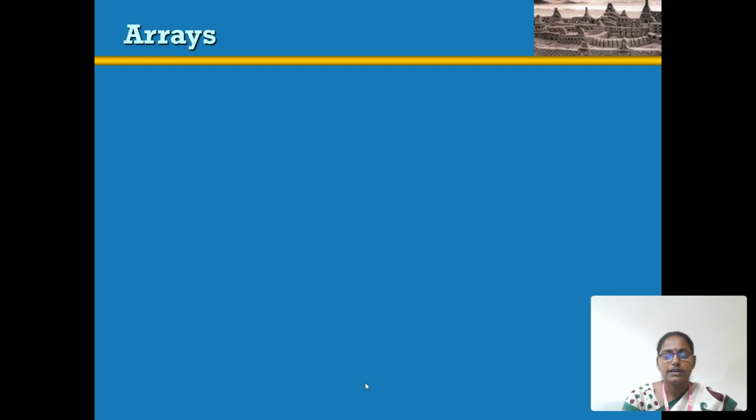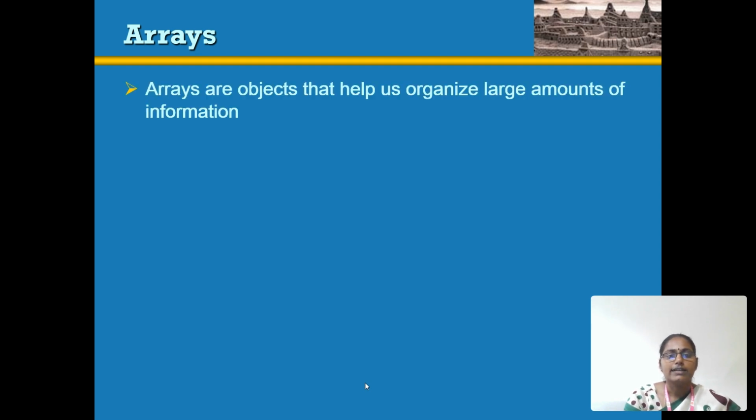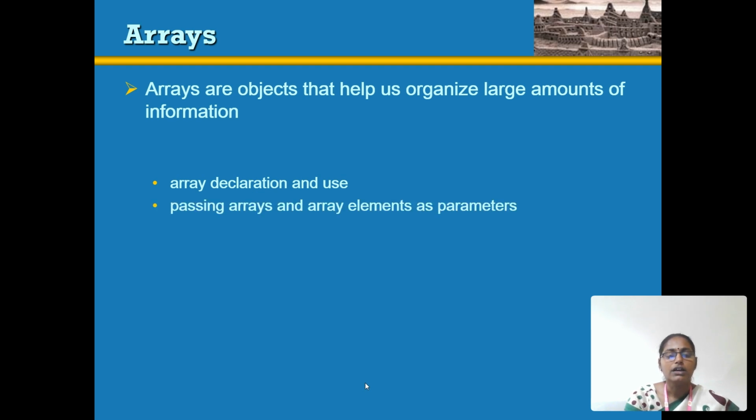An array is a group of similar data types, containing the same data type. Arrays are objects that can be used to organize a large amount of information. In arrays, we are going to handle array declaration, array initialization, and how to pass an array as a parameter.